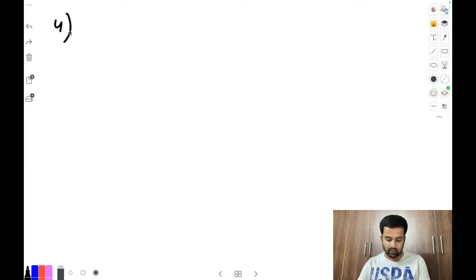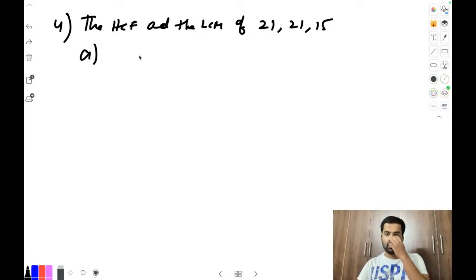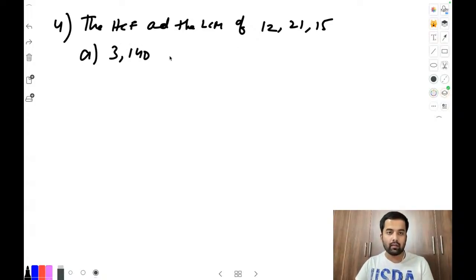Question number 4 is like this. Write down the HCF and the LCM of 12, 21, 15. We are giving you a very easy one. Options we are allotting: A is 3, 140.